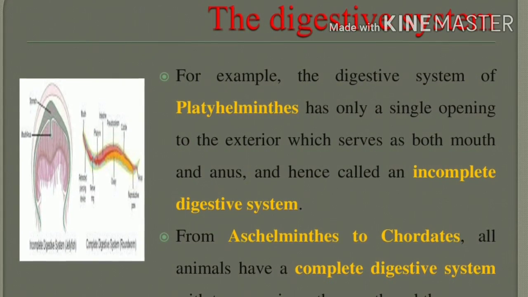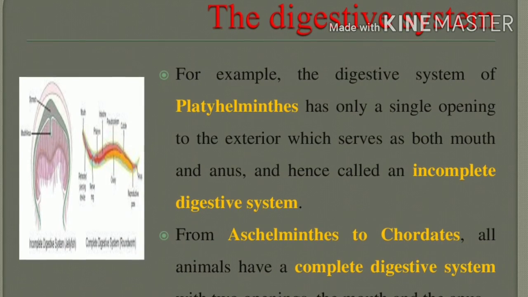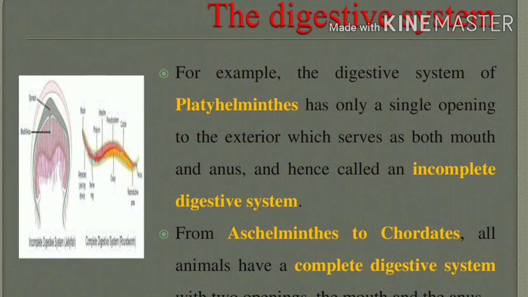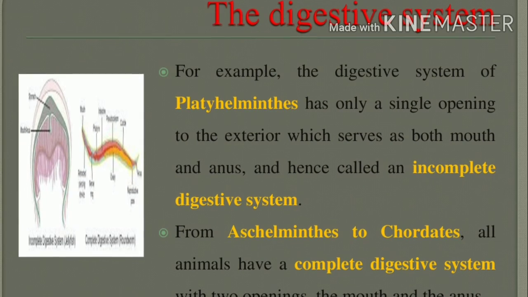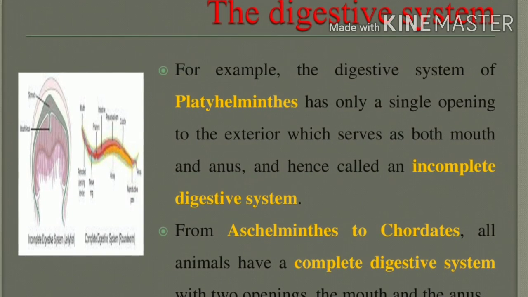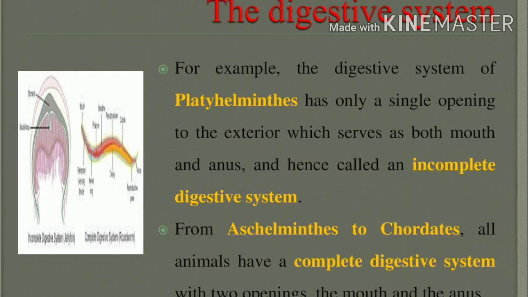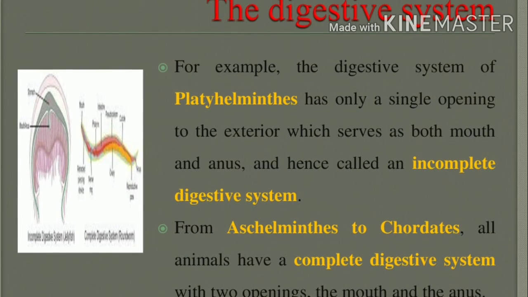Sometimes it acts as a mouth and sometimes it acts as an anus. If we are capturing food, it acts as a mouth. If we are eliminating waste particles, it acts as an anus. Okay, so this is the incomplete digestive system.